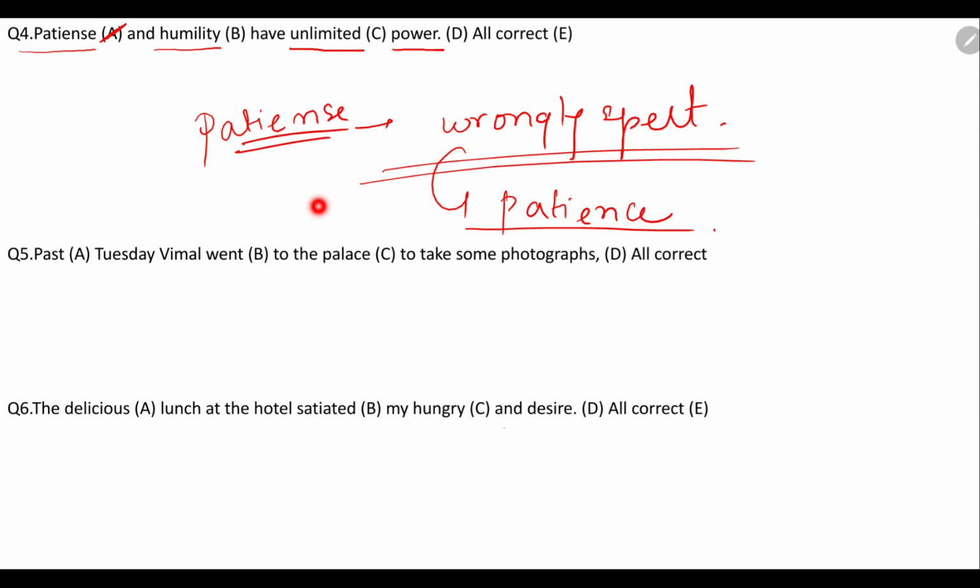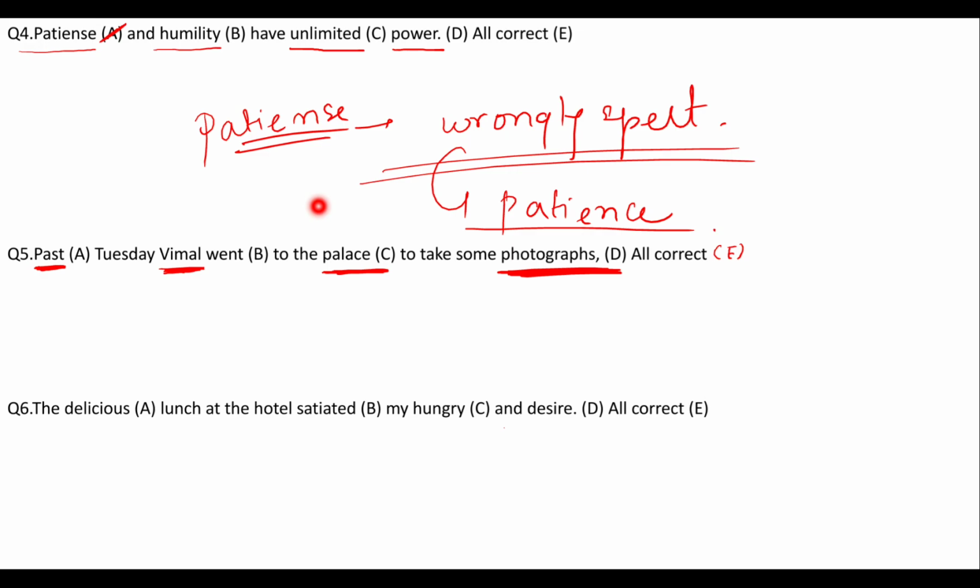Question number 5. Past Tuesday, Vimal went to the palace to take some photograph. All correct. So take this as option number E. जो हमें words यहाँ पे underline करने हैं, that is past, Vimal went to the palace to take some photographs. These are the underlined words. अगर ये underlined words में से पूरे words right जा रहे हैं, you have to choose all correct option. Okay, this is question number 5.